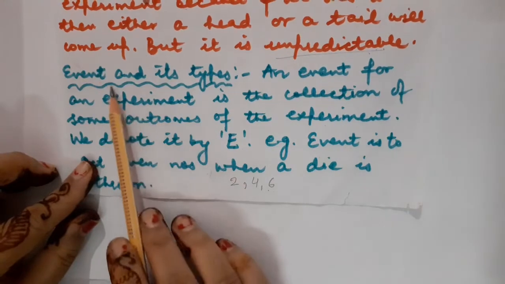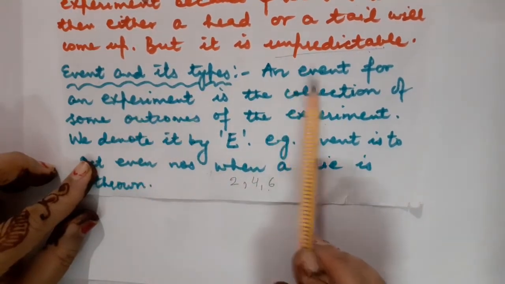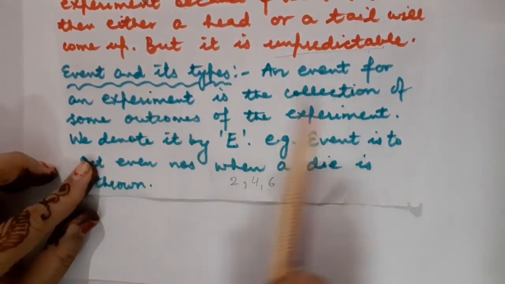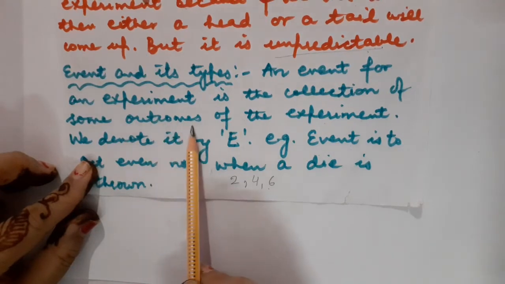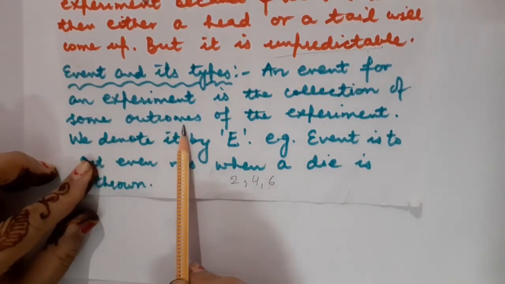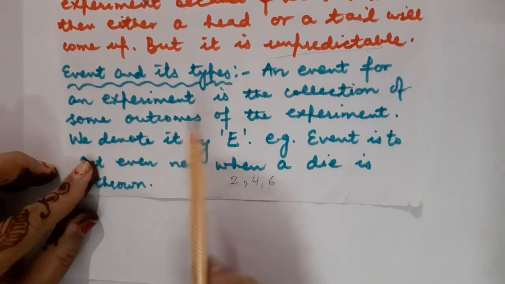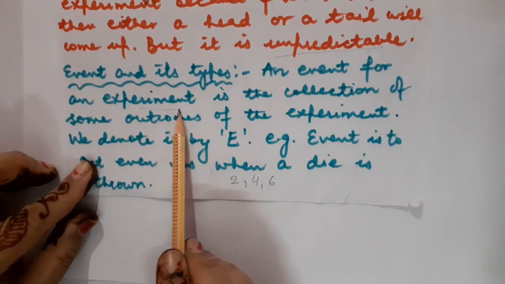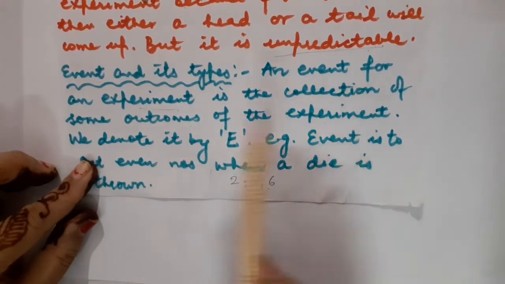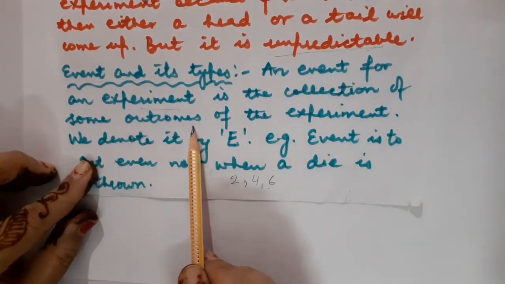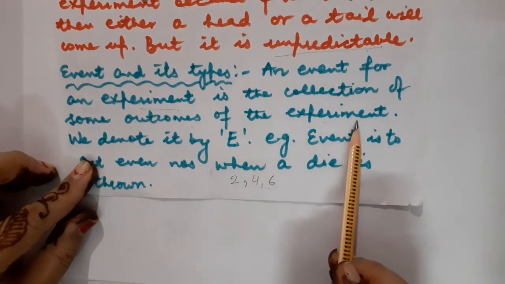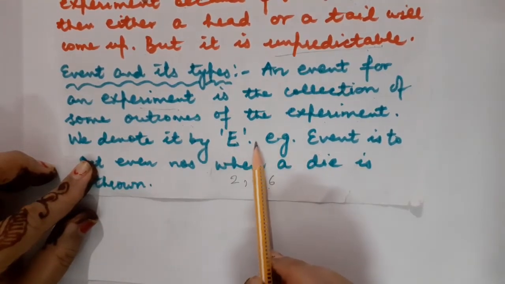Next, I explained to you about event. An event for an experiment is the collection of some outcomes. Some outcomes means we want only the required results, so that ultimately we can reach the appropriate solution. Okay, children? Whenever any experiment is performed and we collect some outcomes after performing that experiment, it will be known as an event.